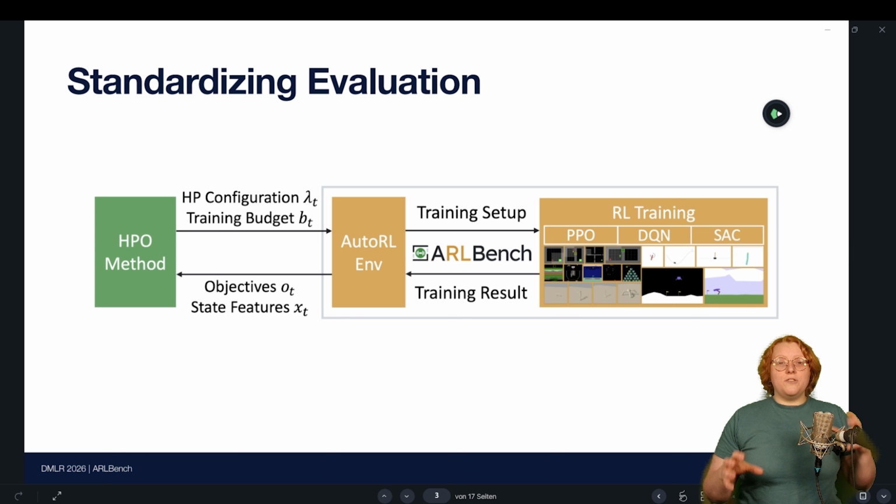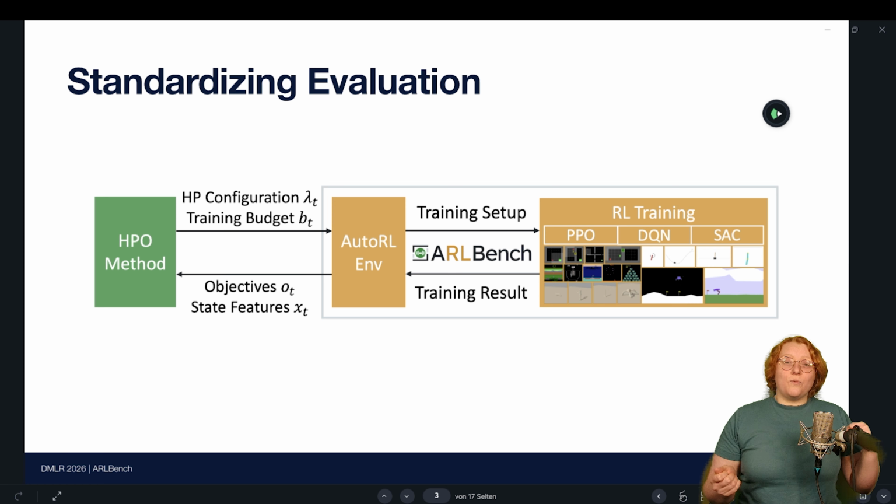All of that goes into the benchmark itself, which is in yellow. Here this AutoRL-env actually manages training, and we can train 3 different RL algorithms, PPO, DQN, and SAC. We also are compatible with a lot of different environments in principle. So, for example, we have an integration with envpool, meaning we can train standard environments like the Atari learning environment, Box2D environments.